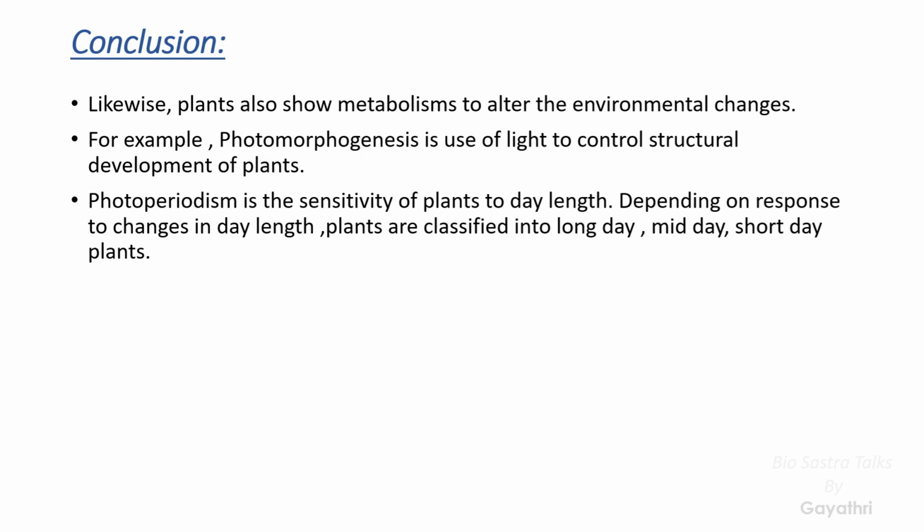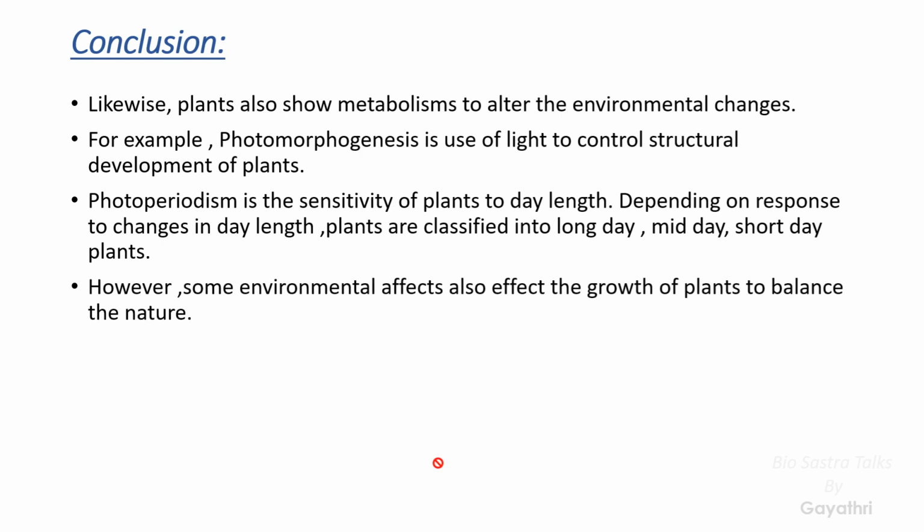It is one of the mechanisms through which we can use light to control structural development. For example, in labs, they grow different types of hybrid plants by altering the wavelengths of light. Sometimes they give more wavelengths of light to see the growth of the plants. That mechanism is known as photomorphogenesis.